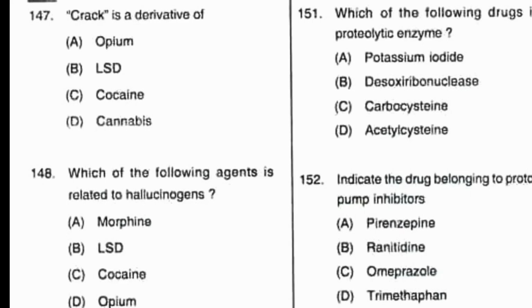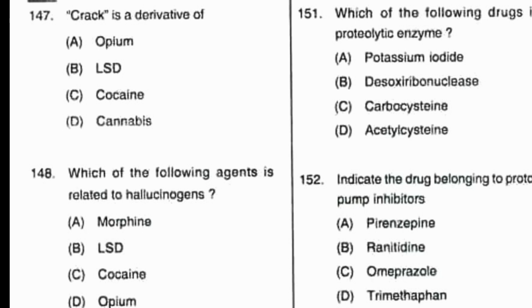Question number 147. Crack is a derivative of. Following options are A, opium, B, LSD, C, cocaine, D, cannabis. We know that crack is a conjugate base derivative of cocaine. So option C is the correct answer.